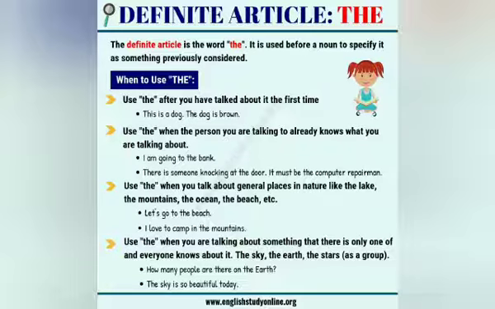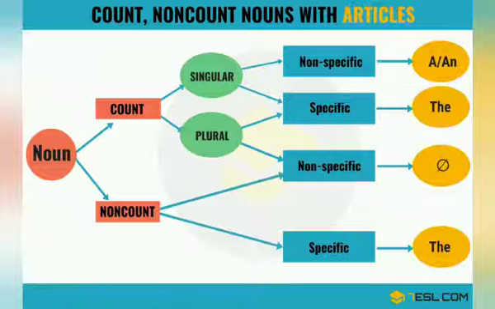Then we use the before the names of trains, planes, and ships, for example, the Golden Temple. We use the before the names of well-known buildings and institutions, the Parliament House, the Red Fort. We use the with the names of countries also, like the United States of America, the United Kingdom. We use the before the names of newspapers and magazines, the Tribune, the Hindu.